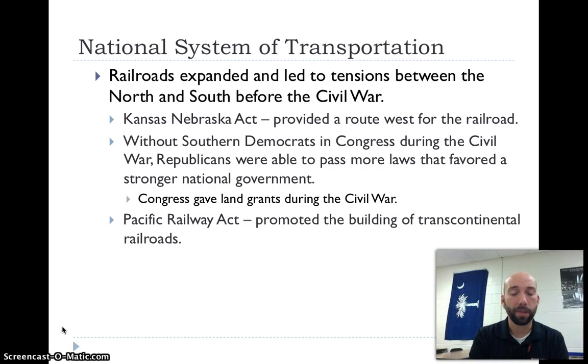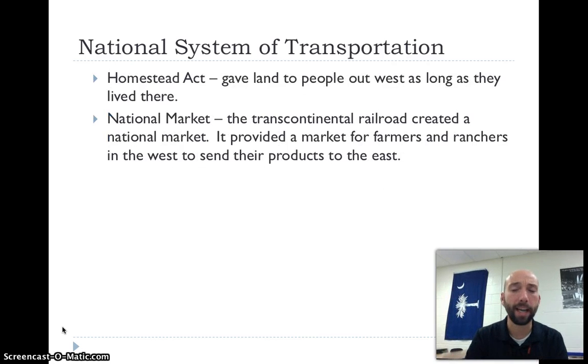The Pacific Railway Act promoted the building of a transcontinental railroad. So this gave land grants to railroads to build the transcontinental railroad across the United States. The Homestead Act gave land to people out west as long as they promised to live there for 5 years. Pretty good deal. You got 160 acres as long as you promise to live on it and farm on it. That creates the national market.